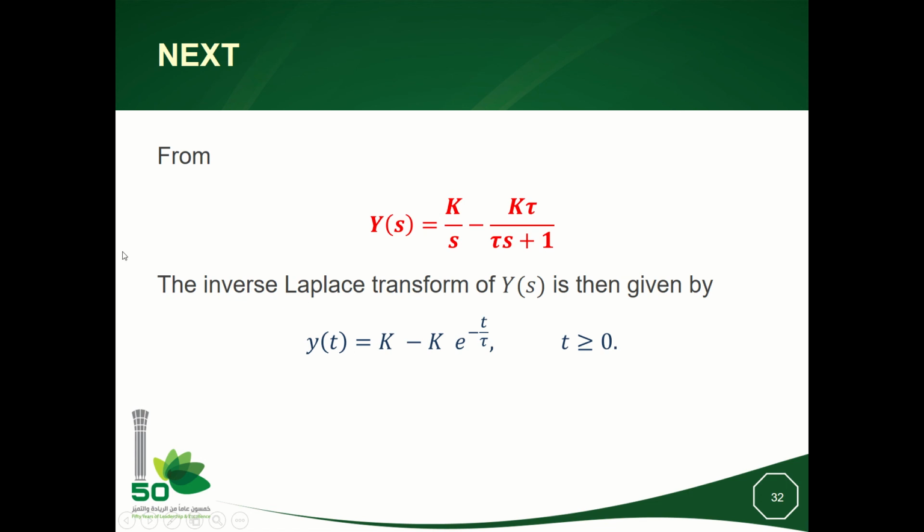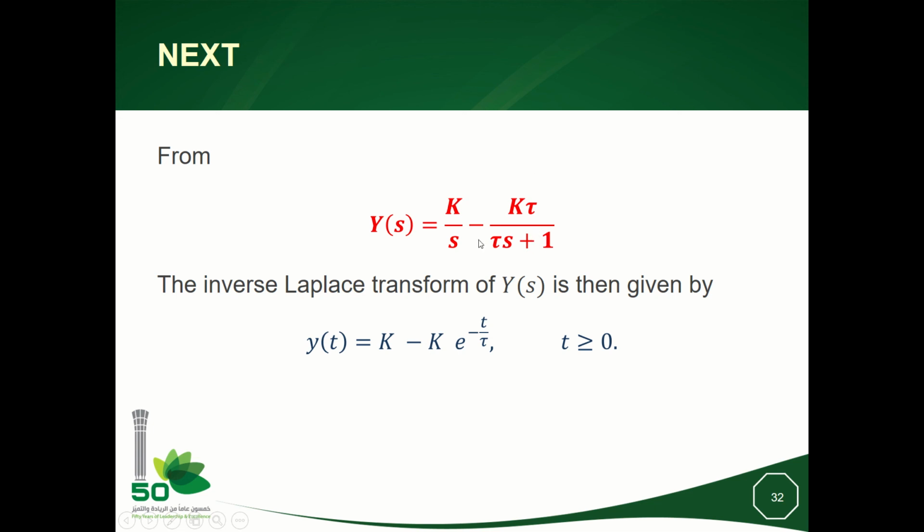And we know that this part is k times ut. It is k times ut. And this one, it is a factor. Okay, I can put tau in factor, and here 1 over tau. And then I will have what? A delay in the frequency domain.